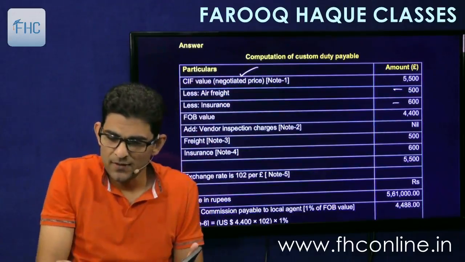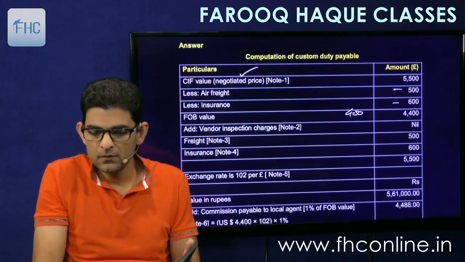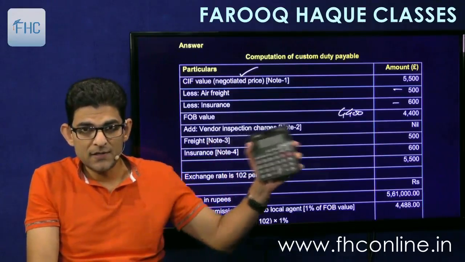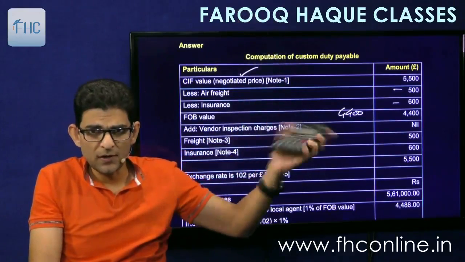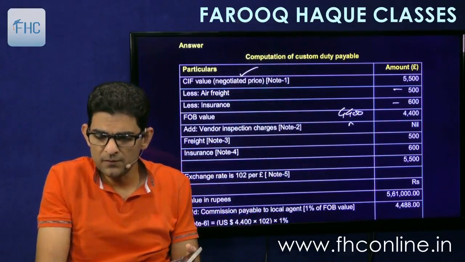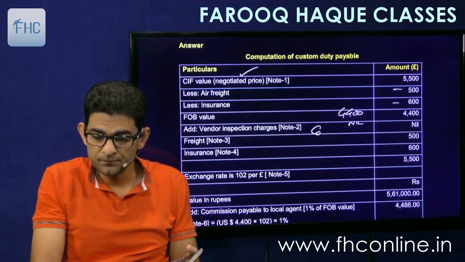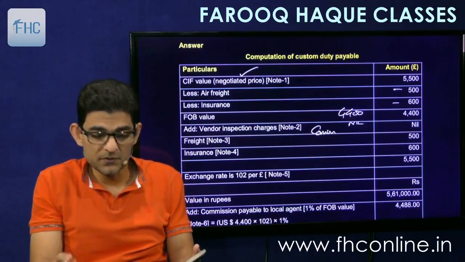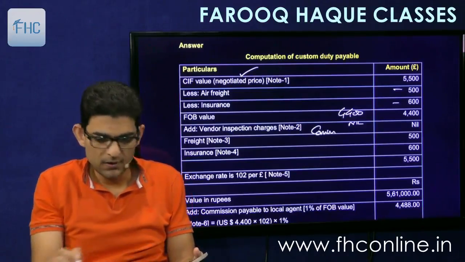We'll take this 4,400. Then we'll not add any inspection charges because that is his expense. It is not a contracted expense, so this is nil. But we'll add this 1% commission. The 4,400 into 1% gives me 44.